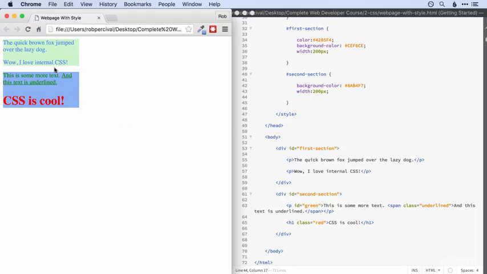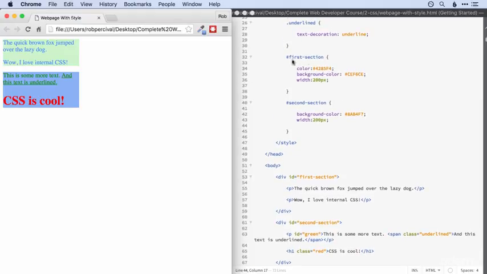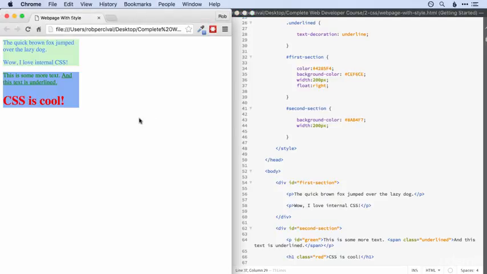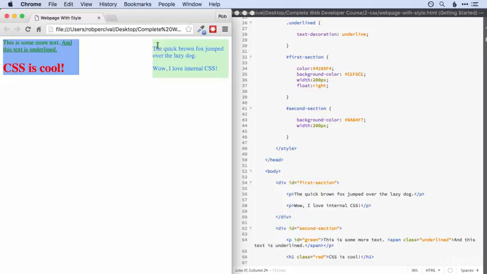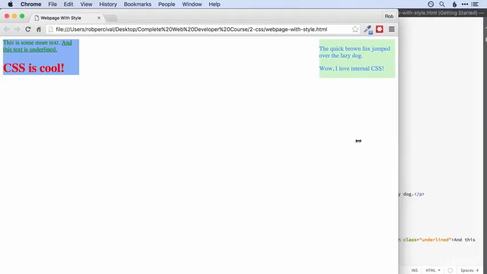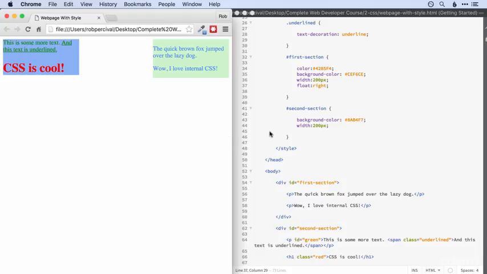So first off, let's say we want this green box to appear on the right over here. Let's give it a go. All we do is we take our first section and add in the style float: right. There we go. And let's take a look, see what effect that has. There we go. So that floats the green box to the right there. And you can see that if we expand the page, it floats all the way to the right of the page, however wide it is.